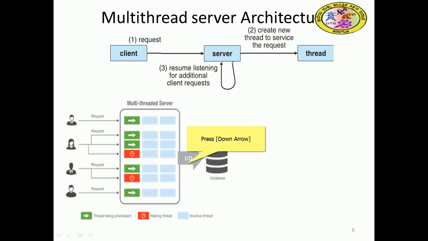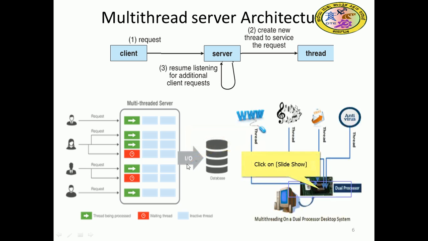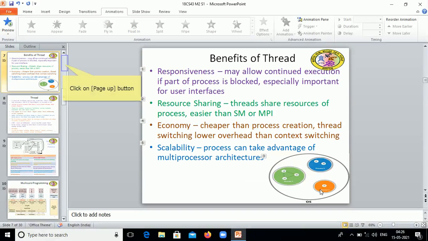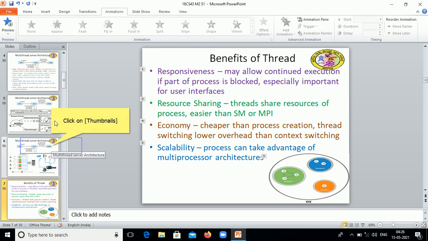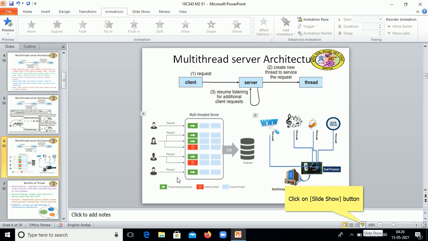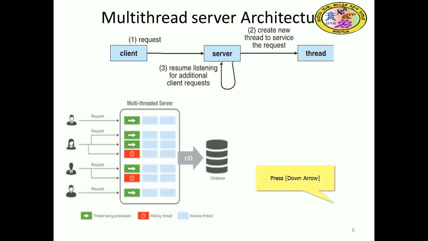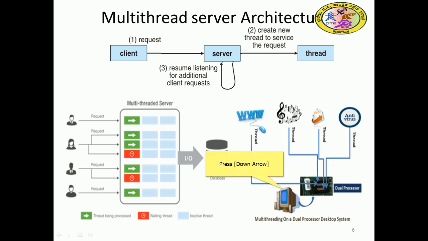This kind of concept is possible in a multi-threaded OS. It may also be possible in a dual core system. A desktop might contain a dual core, two cores, one core here and another core here. This chip you can visualize, and this chip you can visualize. We can observe that here. What is that core? We can see that core, this core.